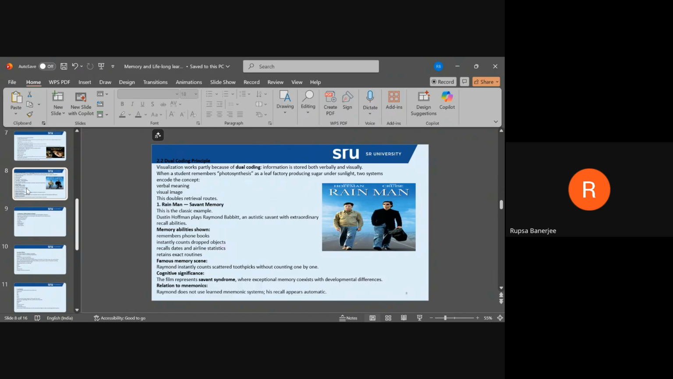According to such a theory, the human brain processes information through two separate but connected systems: a verbal system, which deals with words, language, and text, and a visual system, which deals with images, diagrams, and mental pictures. When information is encoded in both these systems, it creates two memory traces instead of one, increasing the chances of true recall.